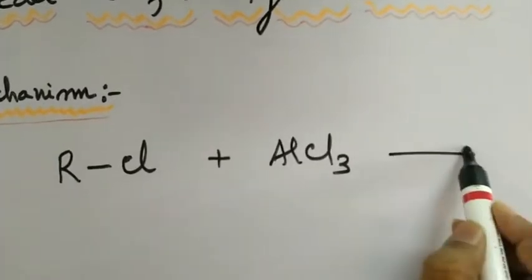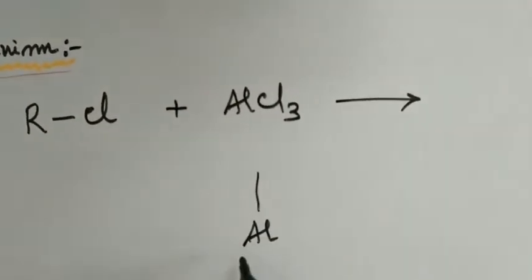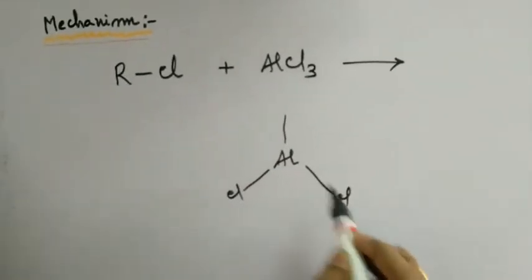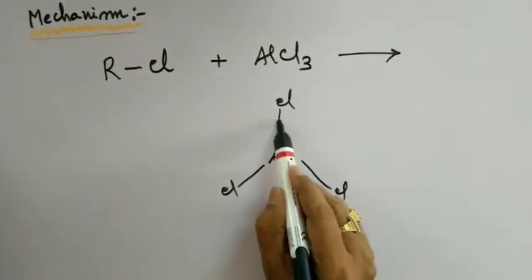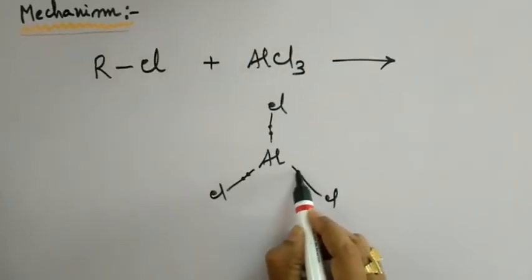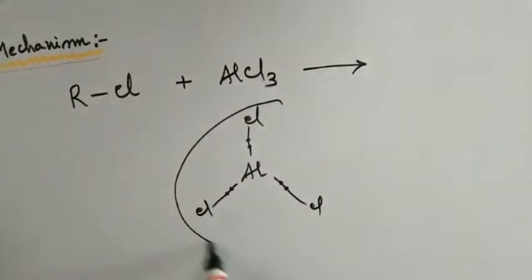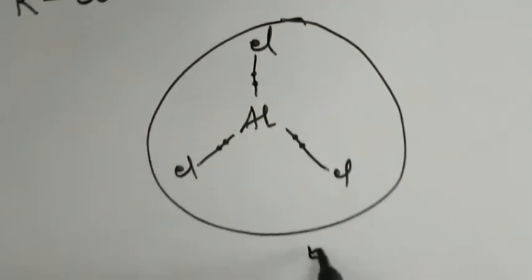When we look at the structure of this AlCl3, we know pretty well AlCl3 is a covalent molecule with a triangular plane shape like this, and around aluminum we have 3 covalent bonds consisting of a total of 6 electrons. So it has only a sextet configuration. Hence this molecule is an electron deficient species. Therefore this serves as an electrophile.